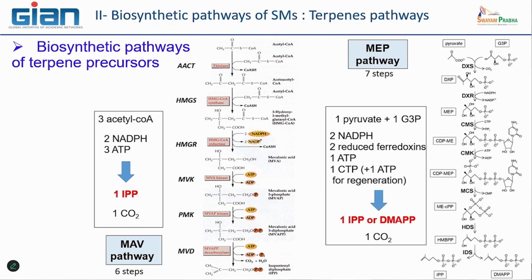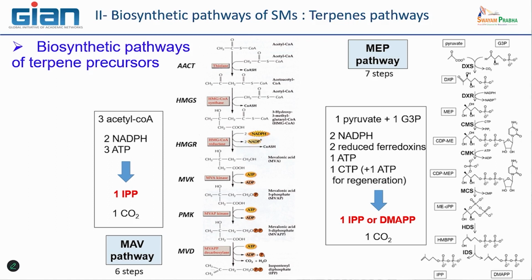And you see here, they use lots of molecules of energy, NADPH, ATP, CTP also, and also some reduced ferredoxin, because there are some particular steps that include the transfer of some electrons.